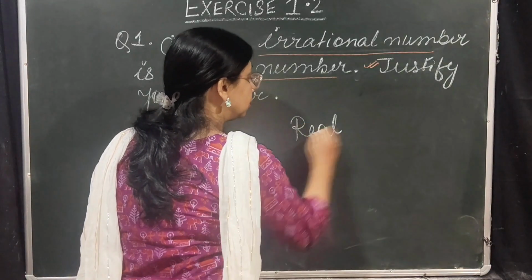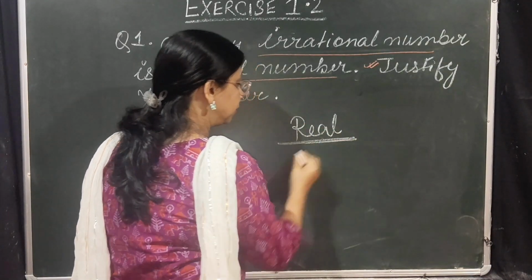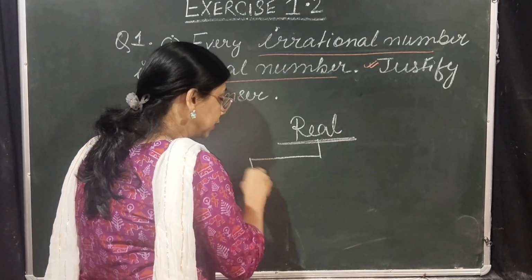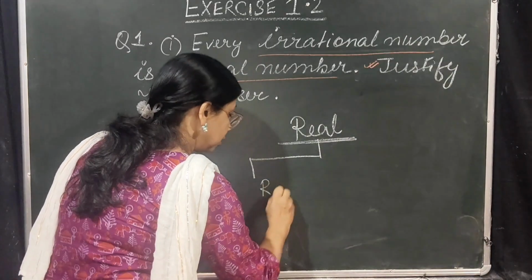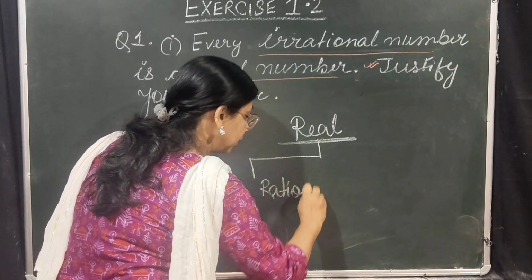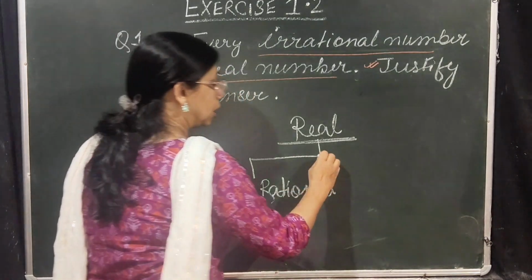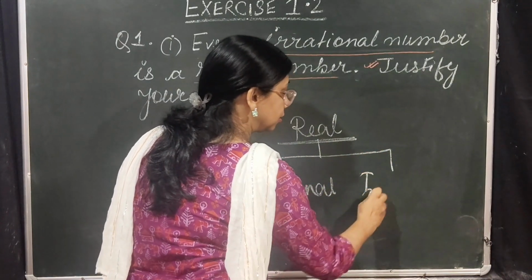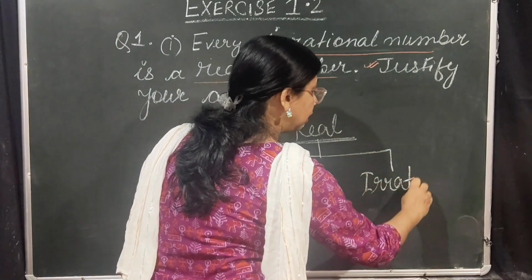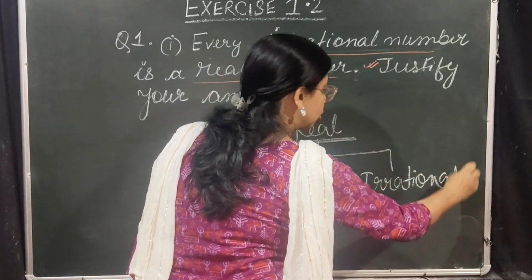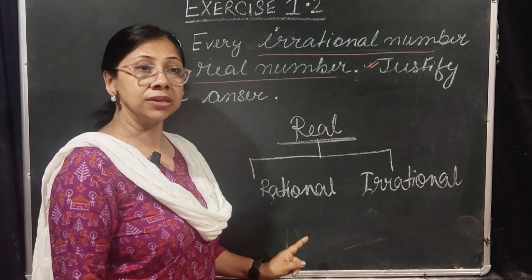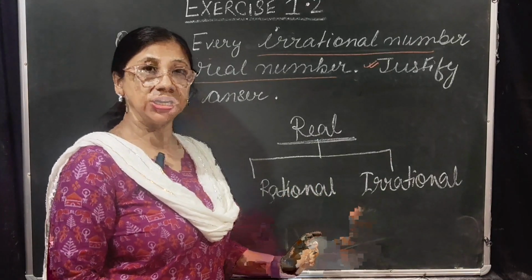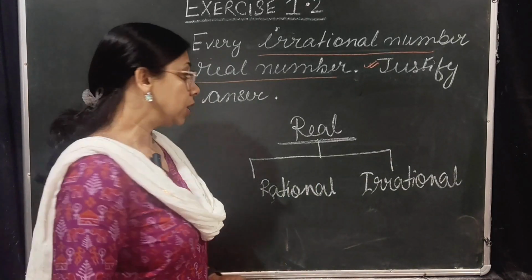Real numbers can be divided in two parts. Number 1 is rational and number 2 is irrational. So, these are the two parts, and in these two parts you can include all the numbers.